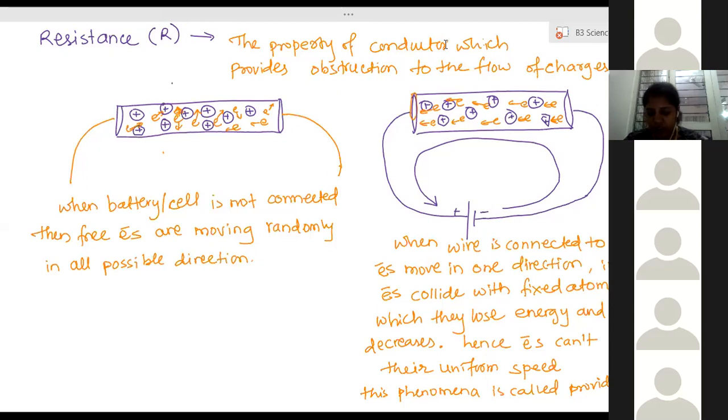Due to the change in resistance, the current value will change, right? That part clear? Yes, ma'am. Now, different devices need different amounts of current. But in domestic wiring, all of them are connected to the same source. The potential difference is maintained at the same value, 230 volts in a house. But the current requirement of every appliance is different. Then how do we manage that?